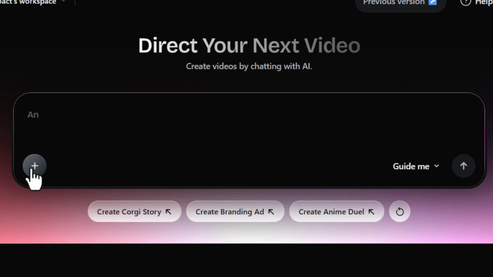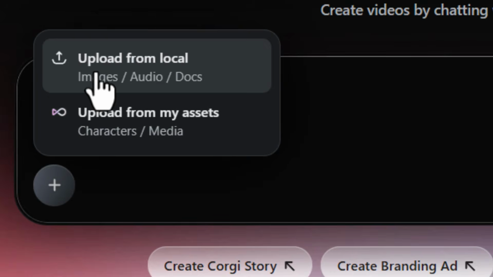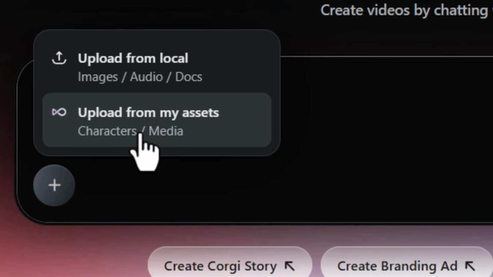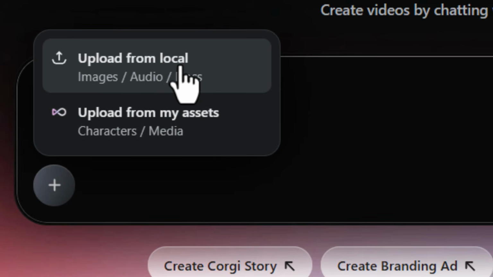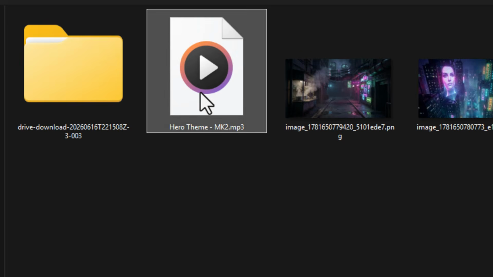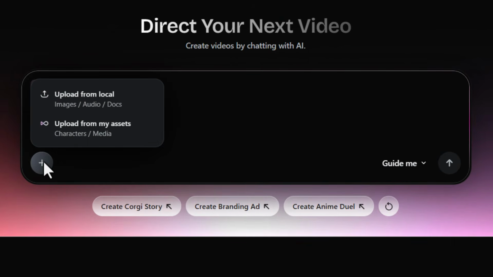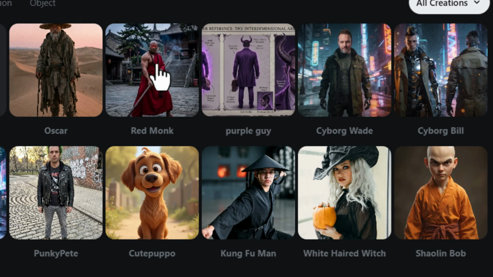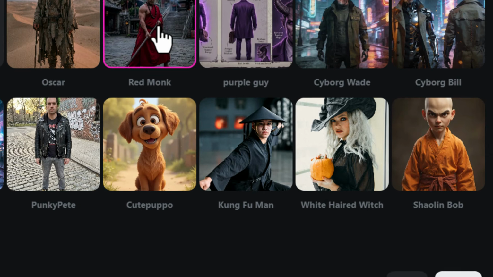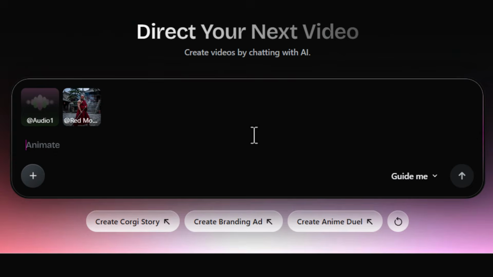But on top of that, we can also add in things like images, audio, or documentation, or even go to things like our characters, worlds, and even now just our AI generations to add into this for reference. I'm going to go upload from local and upload an MP3, choosing this hero theme that I got from the YouTube audio library, and you can see that there. And on top of that, I'm going to go plus, upload from my assets. Under characters, I'm going to choose my red monk, hit confirm, and now I can start the process.